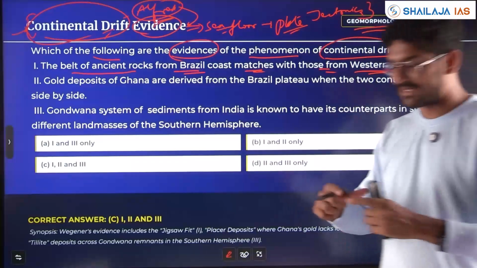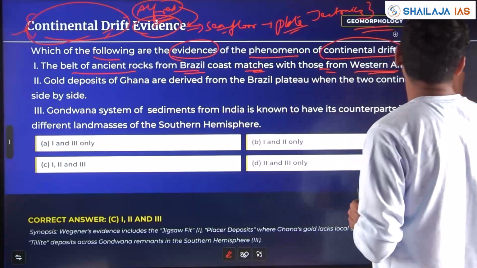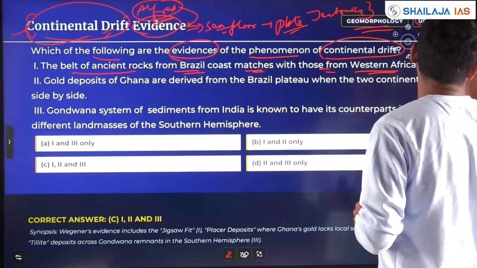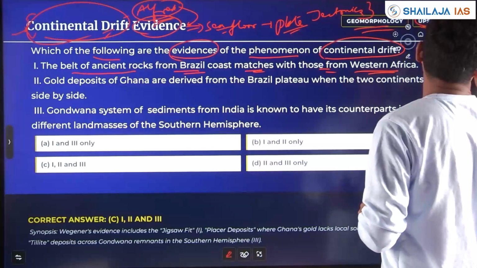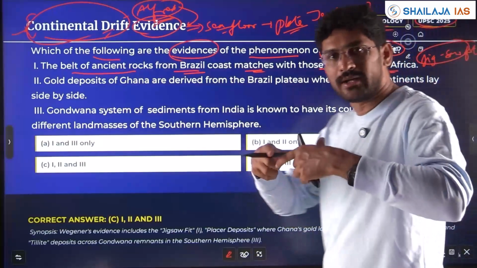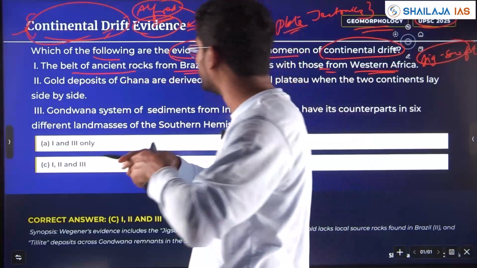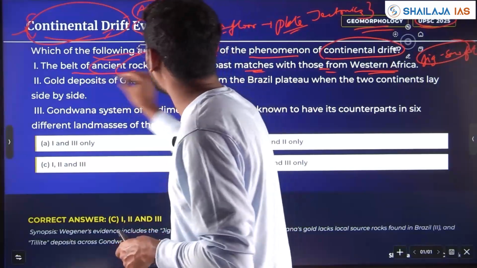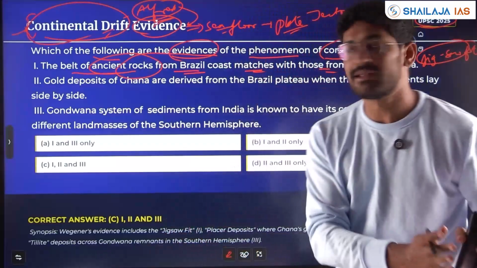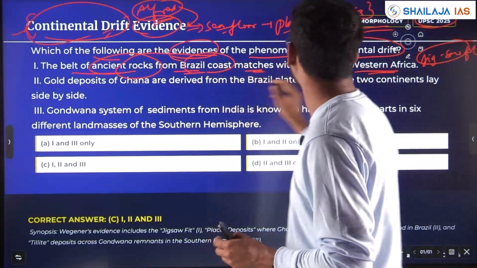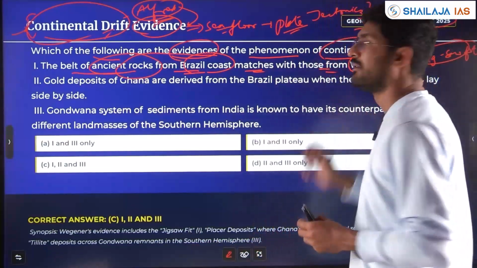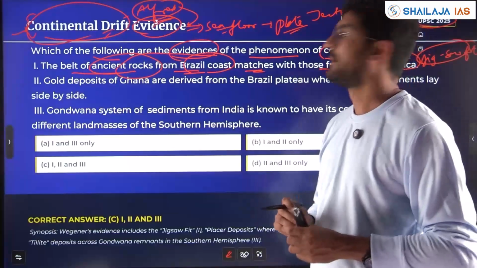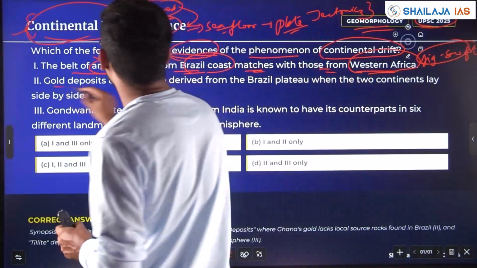Yes, the zigzag hypothesis, or the jigsaw fit, where these two continents had joined before and then got separated. The ancient rocks in the Brazil coast of South America match with those of Western Africa.